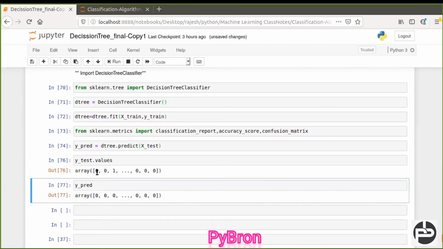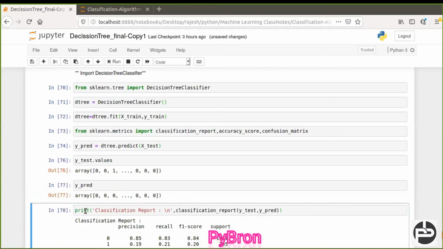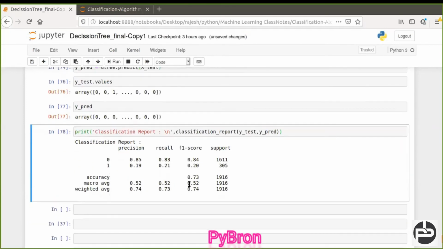See, the first actual value is 0, and the predicted first value is also 0, right? So approximately the same. And if you want to check the accuracy, that also we can do. One minute, I'll show you the accuracy. Okay, so here is the accuracy. The accuracy is around 73%.